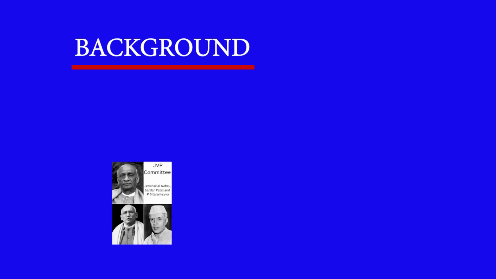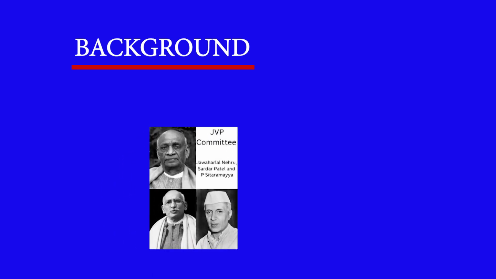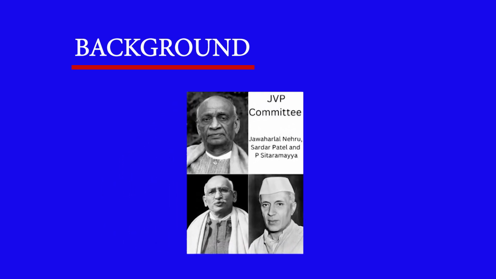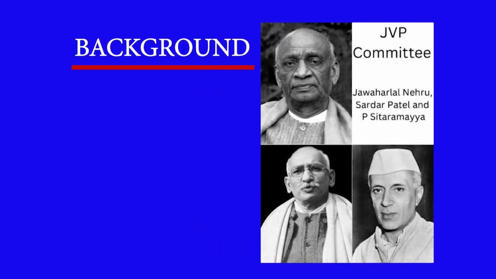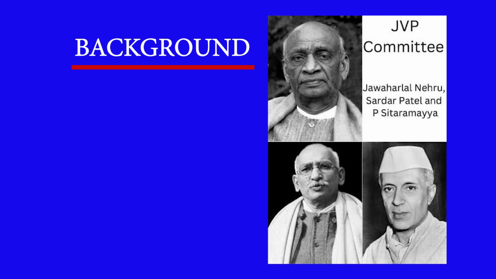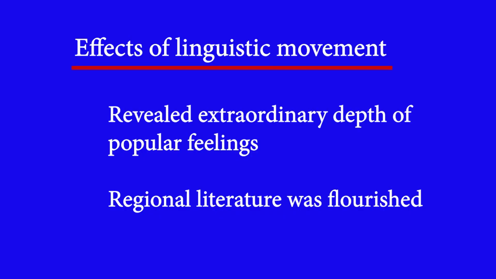And then came the JVP committee. We will discuss it in detail in later discussions. That JVP committee finally submitted its recommendation for the creation of states on the basis of language. The effects of the linguistic movement were manifold, because there were widespread movements and riots all over India for the creation of states on the basis of language.